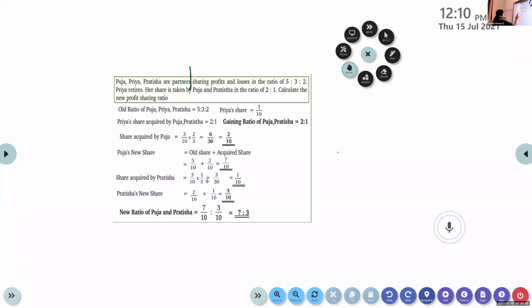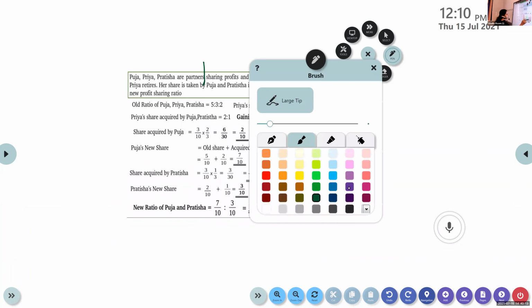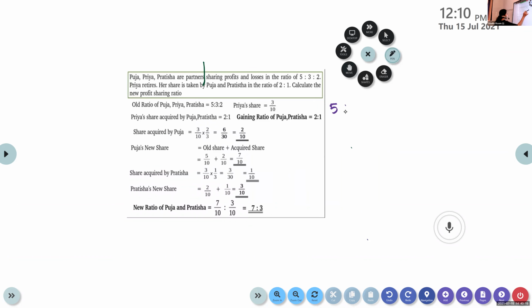So, old ratio 5:3:2. Priya's share is 3/10.